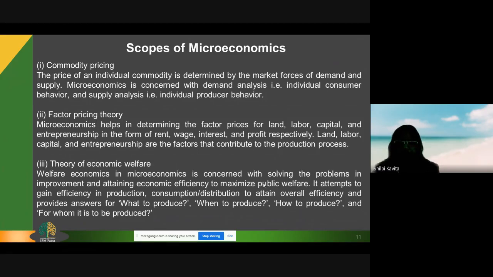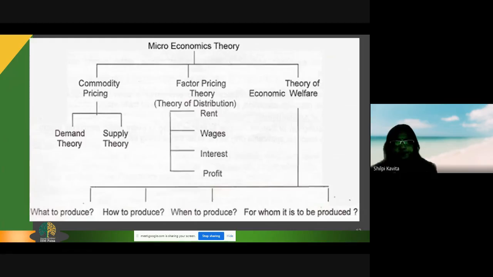The factor pricing theory, the four factors of production which are used in the production process, is also taken into consideration, and so is the theory of economic welfare. This is a very important theory because in today's economics, we are dealing more with welfare economics. The basic objective of any producer or consumer or any economic system is economic welfare.